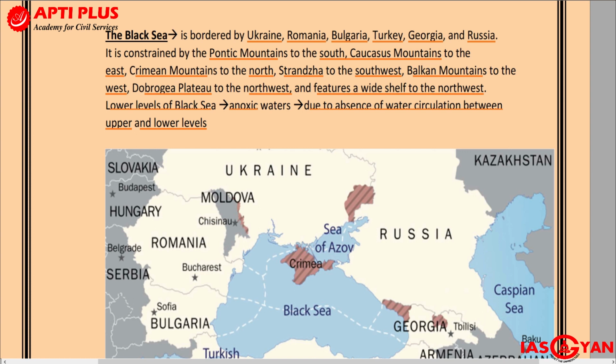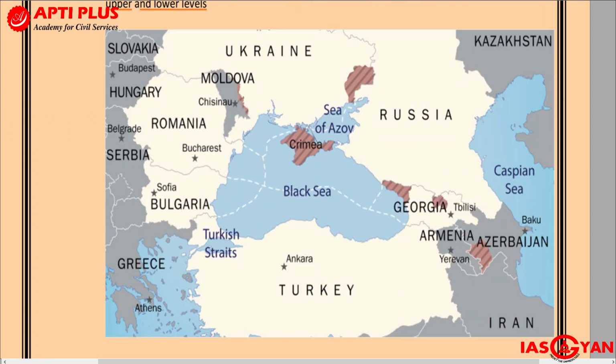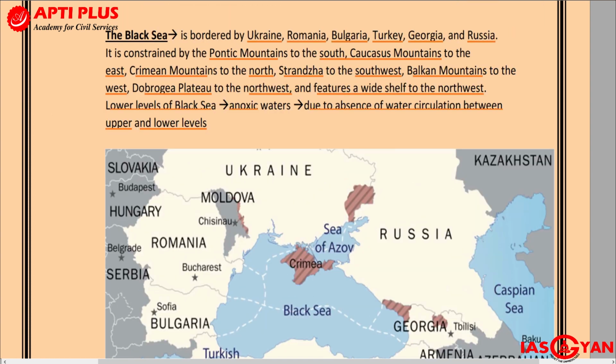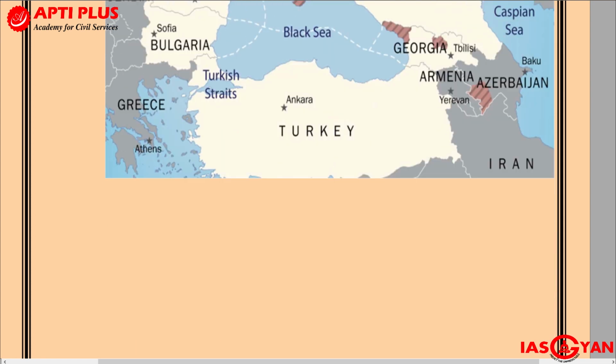But in the case of the Black Sea, this cycle does not take place properly. There are many reasons for that, but right now let us keep it simple. The cyclical manner in which the water should circulate does not happen, as a result of which the lower waters are usually very anoxic in nature.